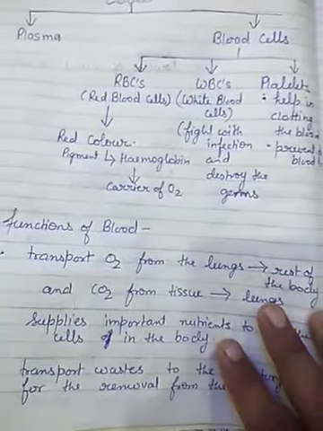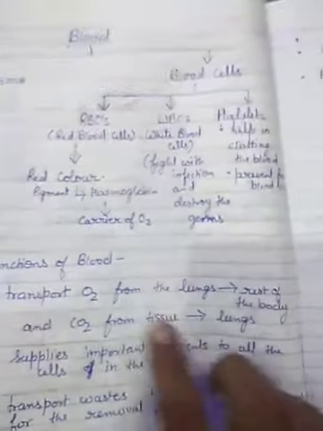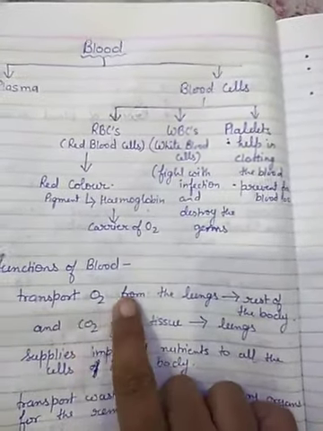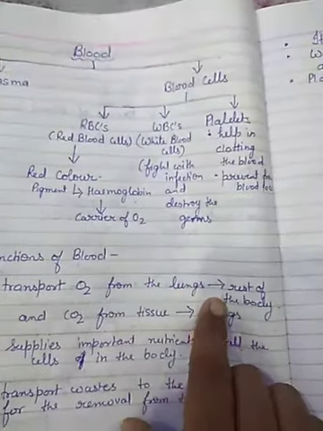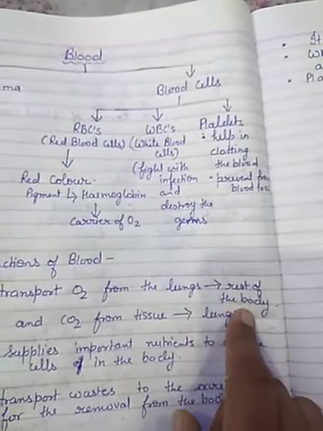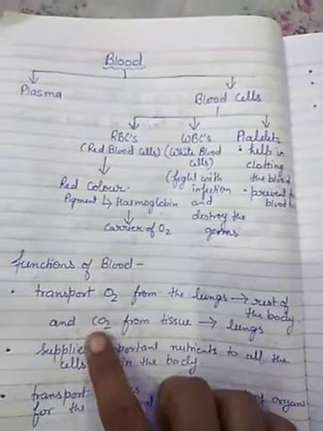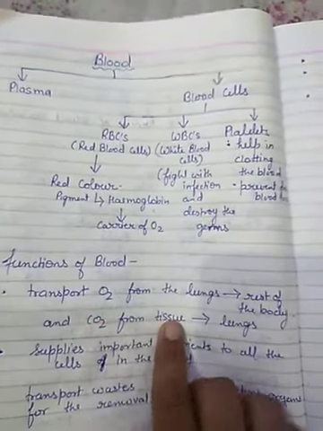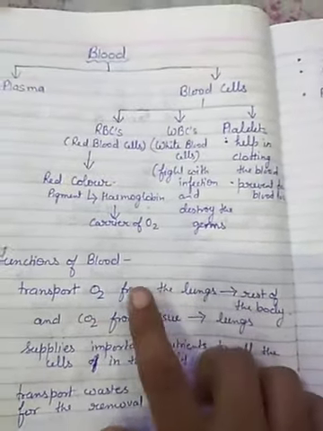Now we will discuss the functions of the blood. First thing is, it transports oxygen from the lungs to the rest of the body, and carbon dioxide from tissues to the lungs.